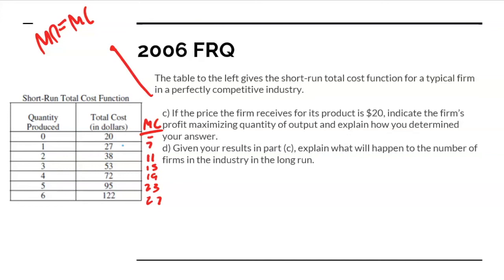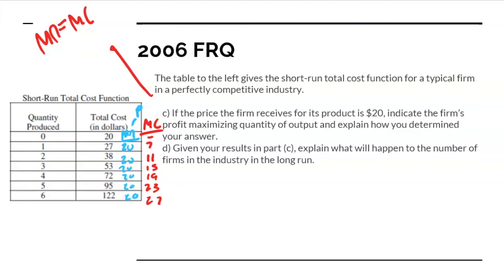So here, all the way down, if our price of the product is $20, then all the way down, it's $20 here. So now we can just say, well, are we going to buy the first good? Well, yes, because our marginal revenue, and let's indicate this as MR, which also remembers the price. Our marginal revenue is 20, our marginal cost is 7, right? Marginal revenue is greater than marginal cost, so we're going to buy the first unit.